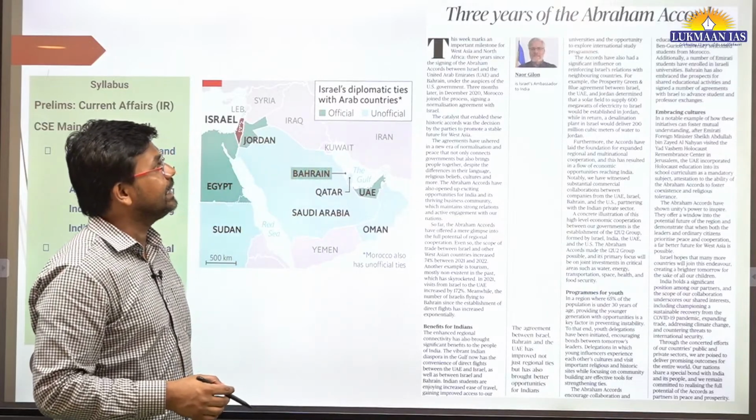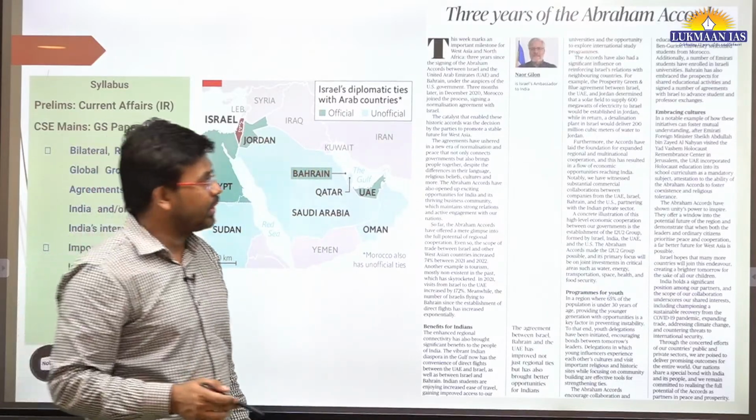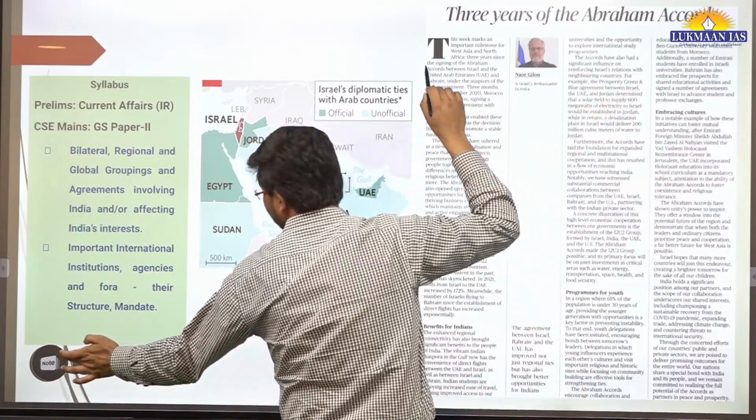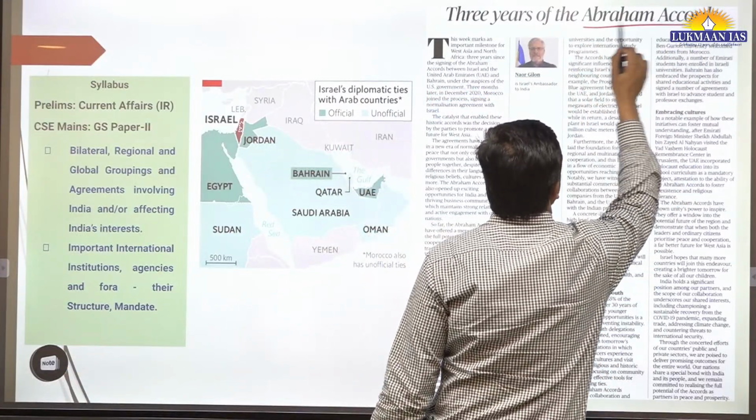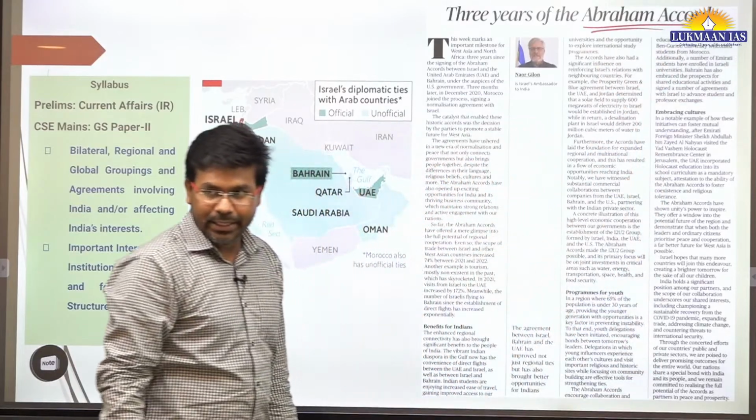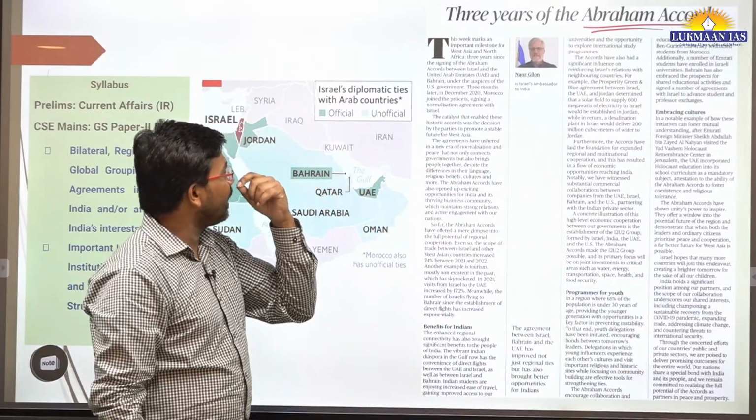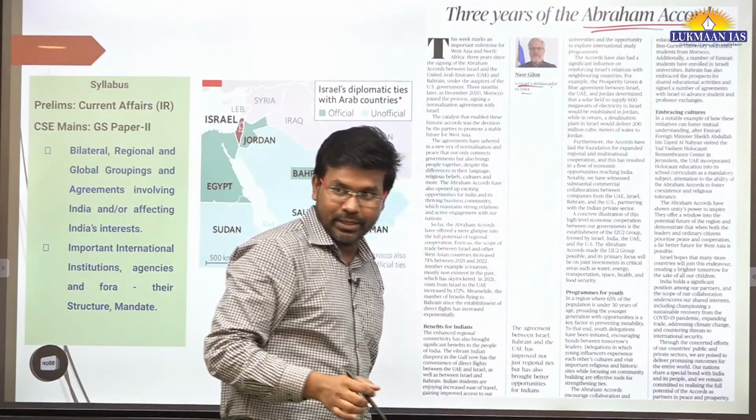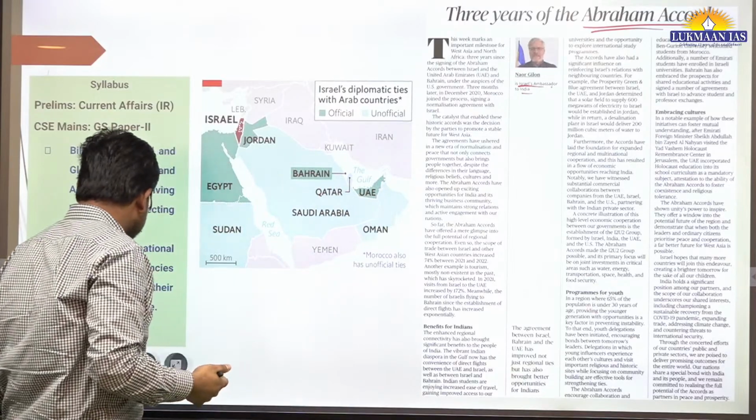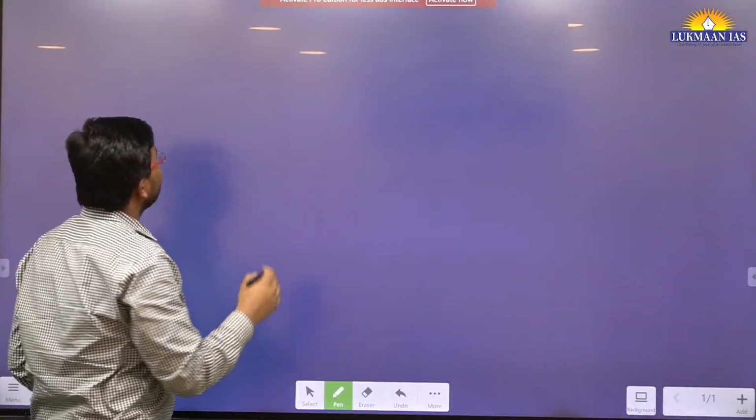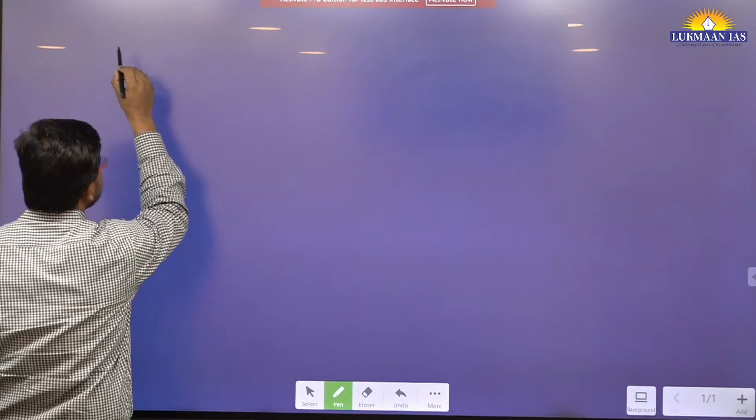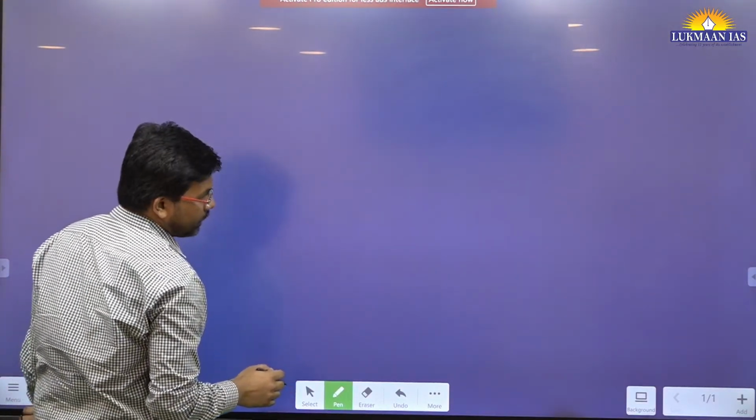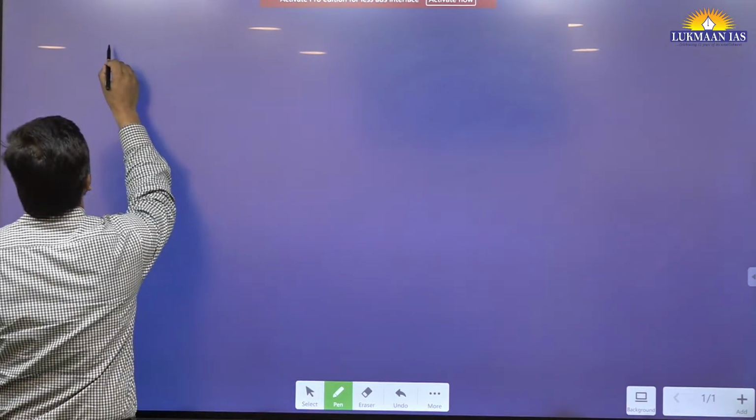It says 3 years of Abraham Accords. So we need to first understand what the Abraham Accords are, and then we will understand how the Abraham Accords are functioning. This article has been written by the ambassador of Israel to India. So a foreign person has written this article, but we are going to understand this topic, which is known as what? Okay, so let's understand.